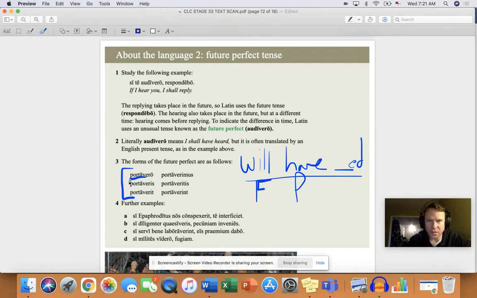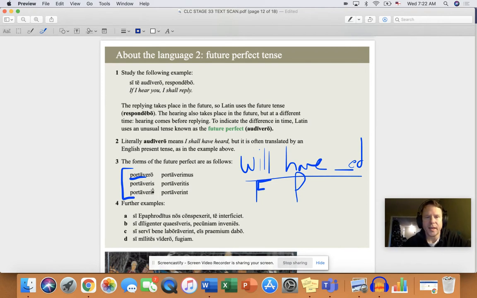So remember, porto, portare, portavi with that V there. Now in the perfect, this was portavi, portavisti, portavit, portavimus, portavistis, portaverunt. And the pluperfect was portaveram, portaveras, portaverat.